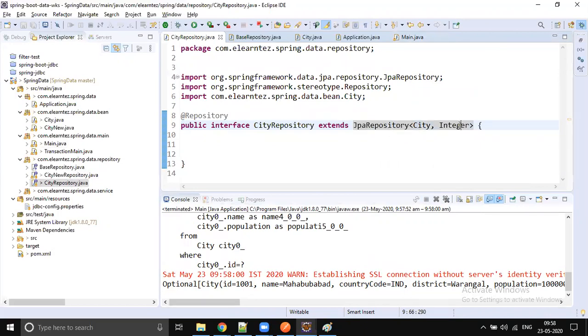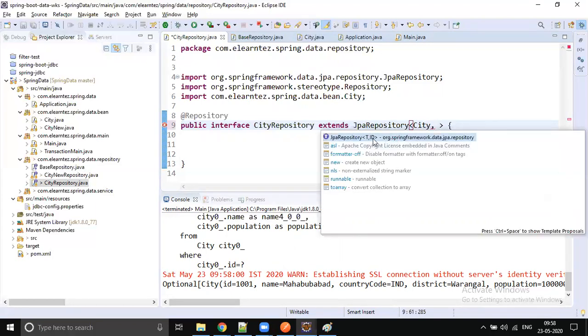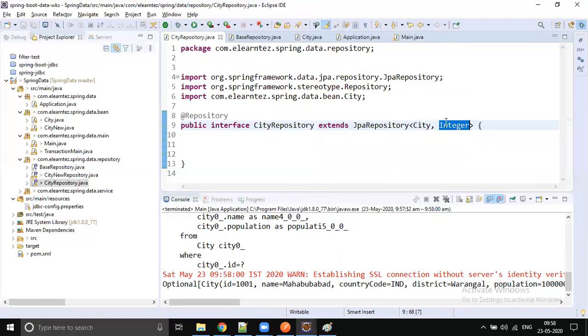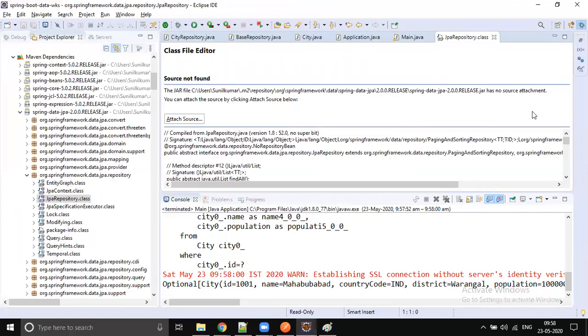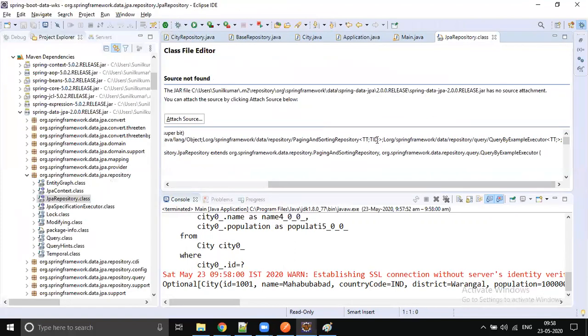Instead of Integer, if I simply pass Object, will that work? Actually, this is a Serializable type. Is Object a Serializable type? No, it won't work. The second parameter is supposed to be Serializable. Object is not Serializable.